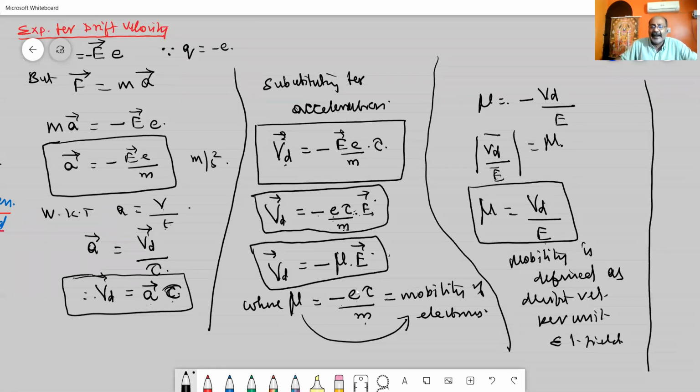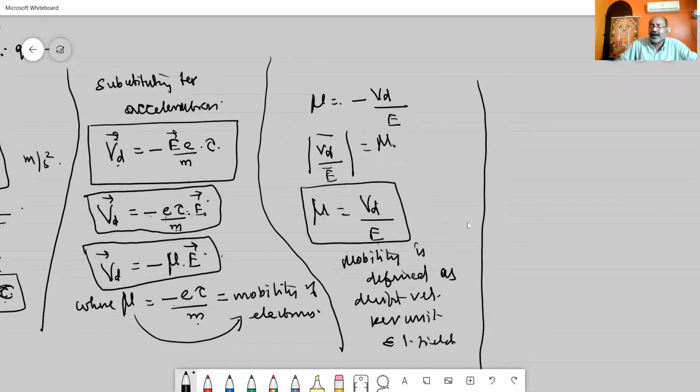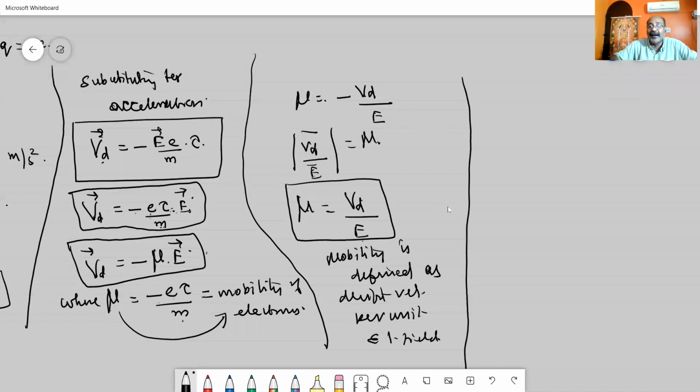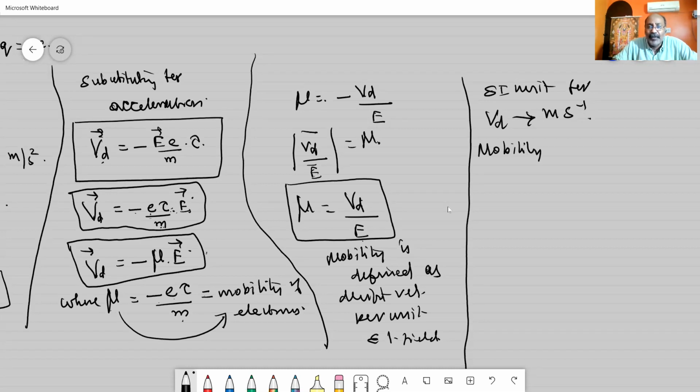So, how can I write the unit for drift velocity and mobility? If I am considering the SI unit for drift velocity, it is nothing but meter per second. But what is the SI unit for mobility? For mobility, mu, I can write like this.